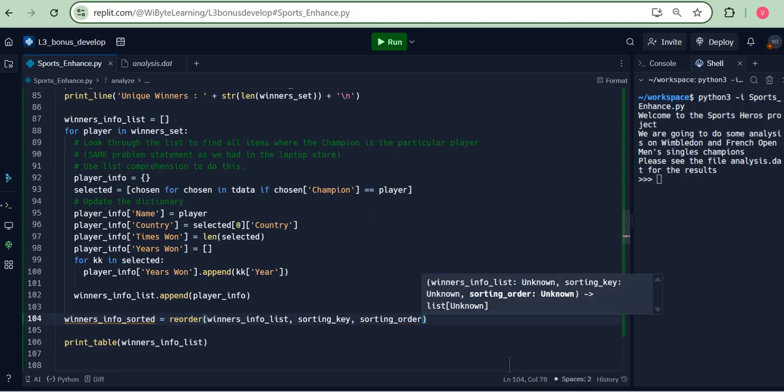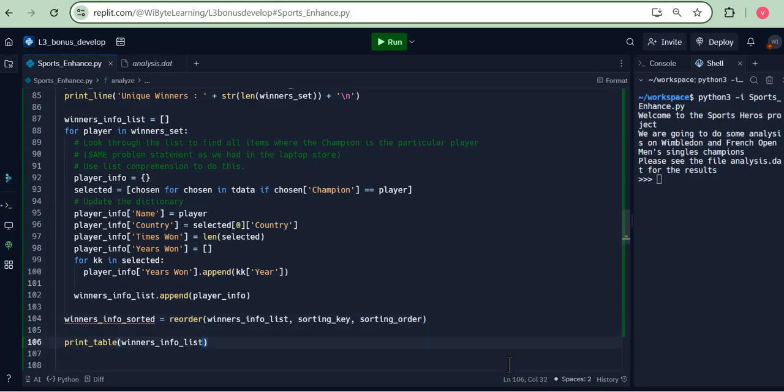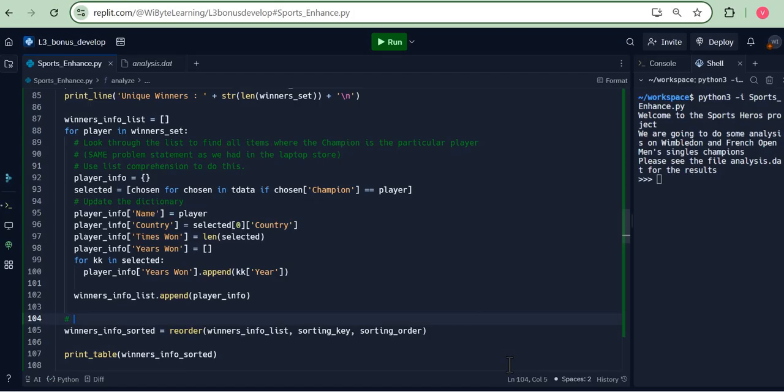In fact, the good thing is, even if I don't pass these arguments, the code will run even now. We'll see this in a moment. But of course, what I want to print in my analysis.dat is winners info, oh sorry, my bad, winners info sorted. Now I'm just going to put a small comment: reorder the data so that, basis the sorting options, let's say.